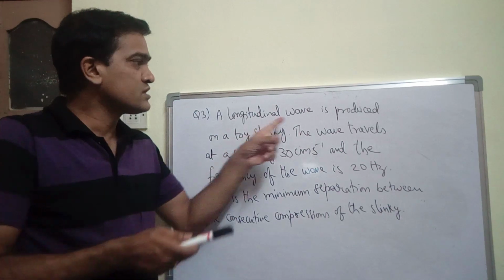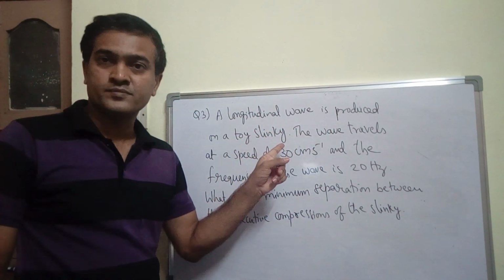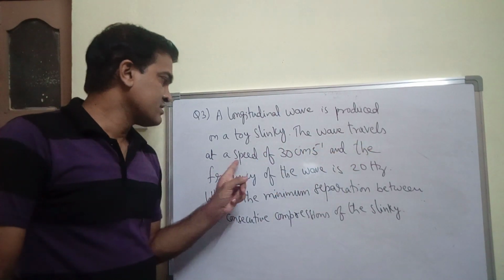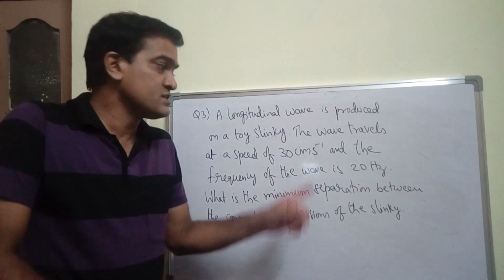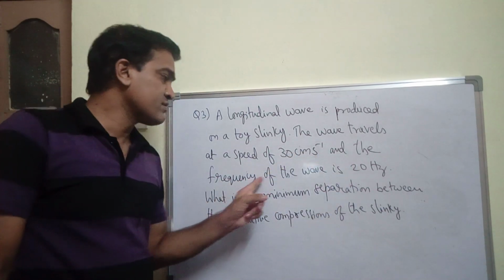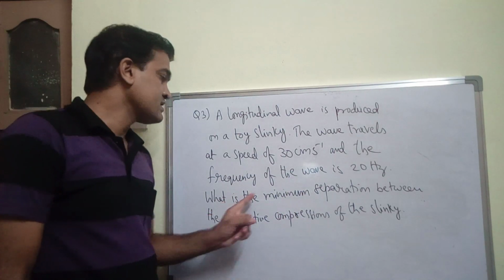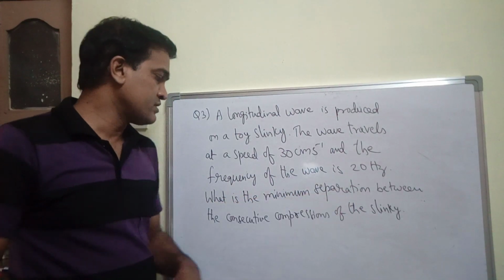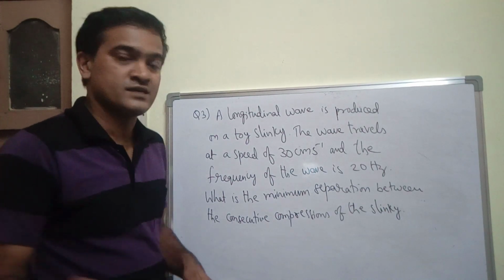A longitudinal wave is produced on a toy slinky. The wave travels at a speed of 30 centimeters per second. Velocity is given, and the frequency of the wave is 20 hertz. What is the minimum separation between the consecutive compressions of the slinky?